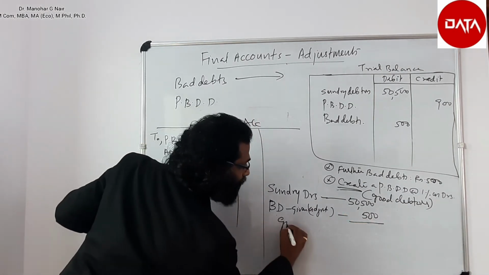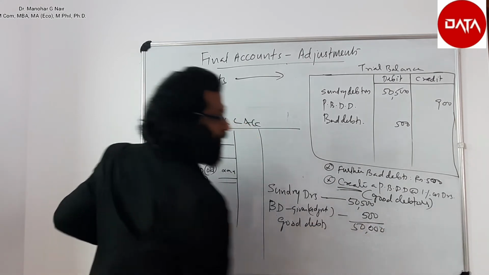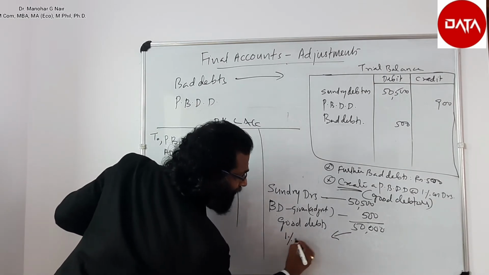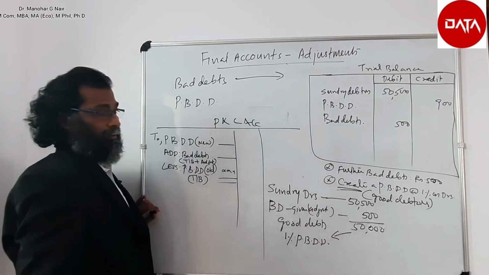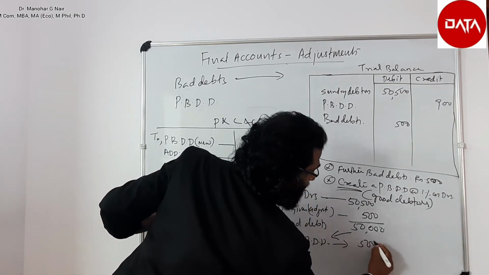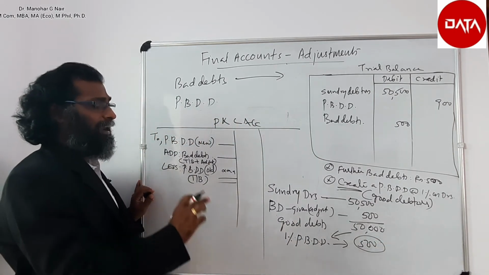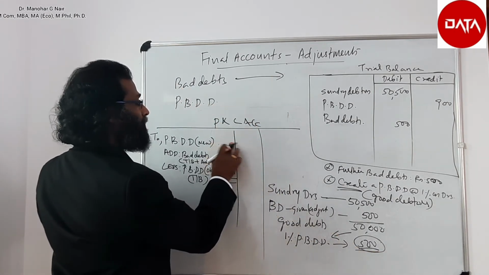This value is good debt. So it is 50,000. Out of this value, 1% provision for bad and doubtful debt has to be created. 1% of this value is 500. Therefore, the provision for bad and doubtful debt new is 500 rupees.